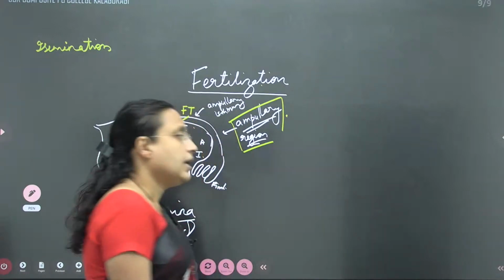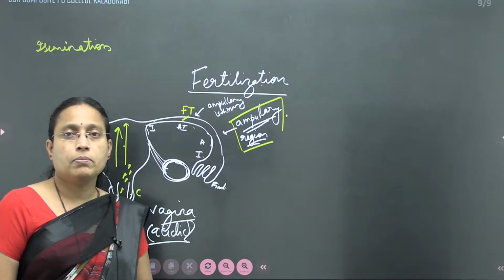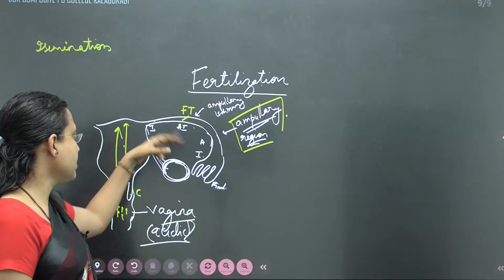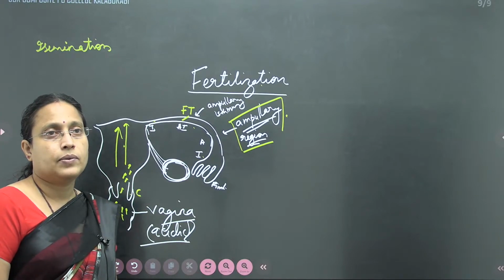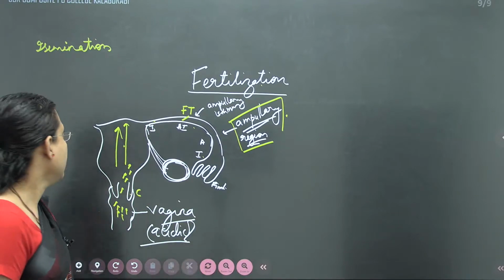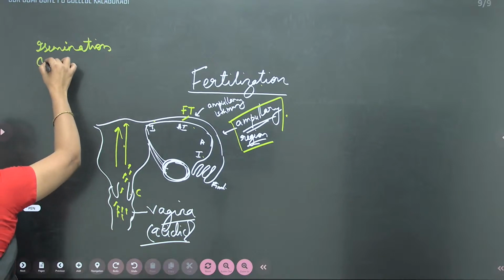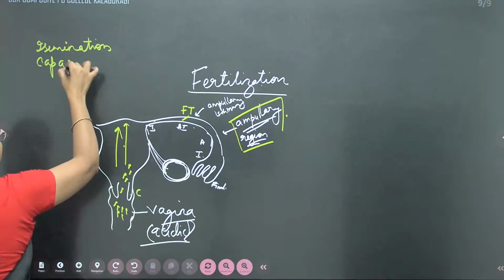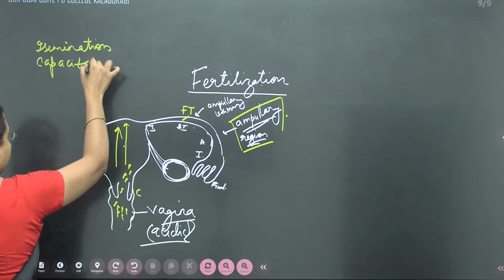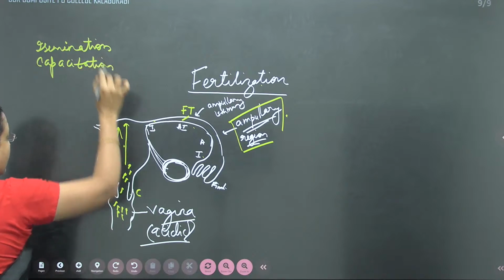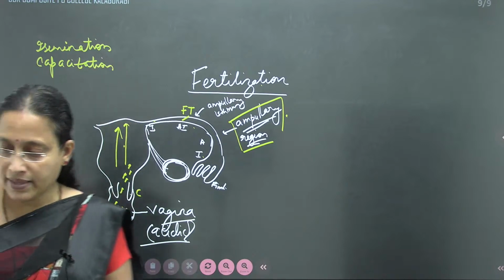Once the sperm ascends in the uterus, it gets activated. Then comes the next phenomenon, capacitation. What is capacitation?